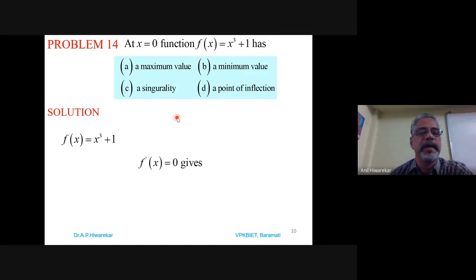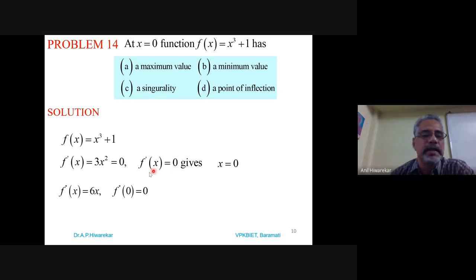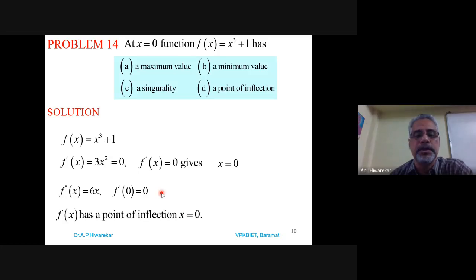So we have given f(x), which is x cube plus 1. Find f dash of x, which is 3x square, and equate that to 0. That gives x is 0, obviously. So find f double dash of x. Second derivative will be 6x. At this point, we have to find the second derivative. So f double dash at 0 gives 0. So f(x) has a point of inflection at x equal to 0.